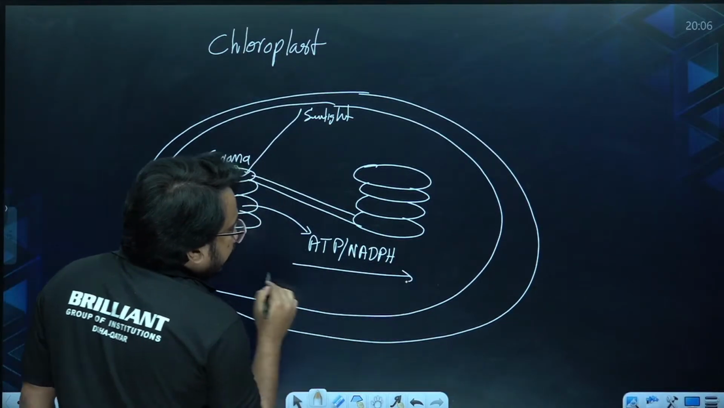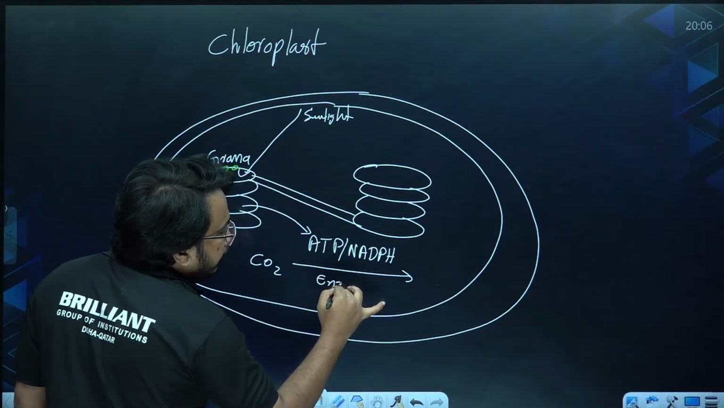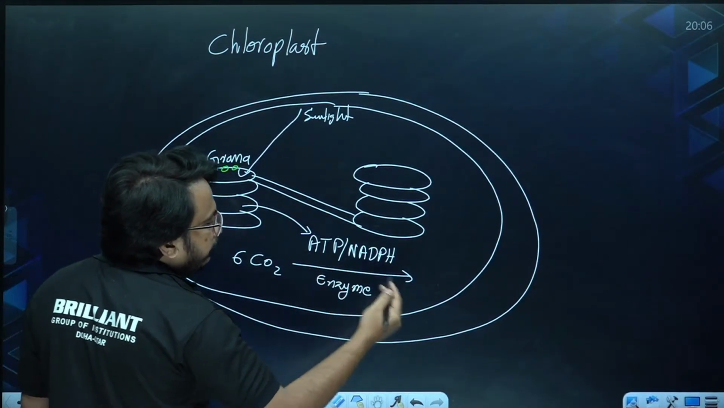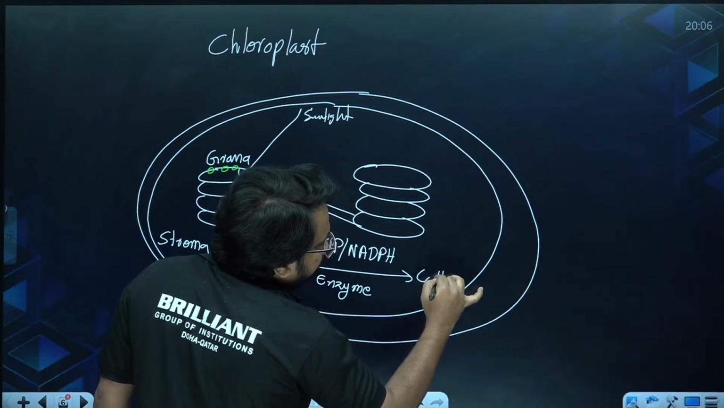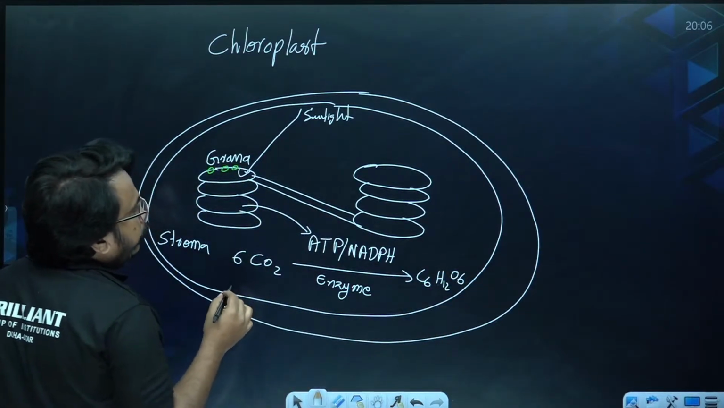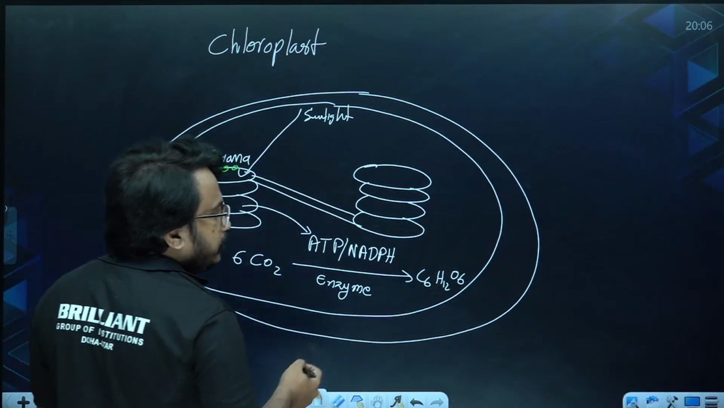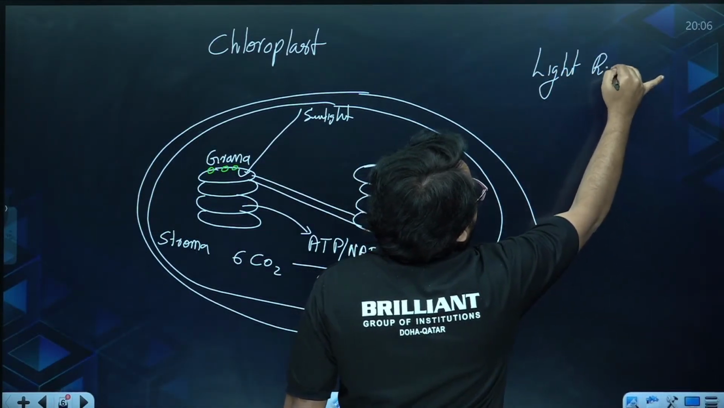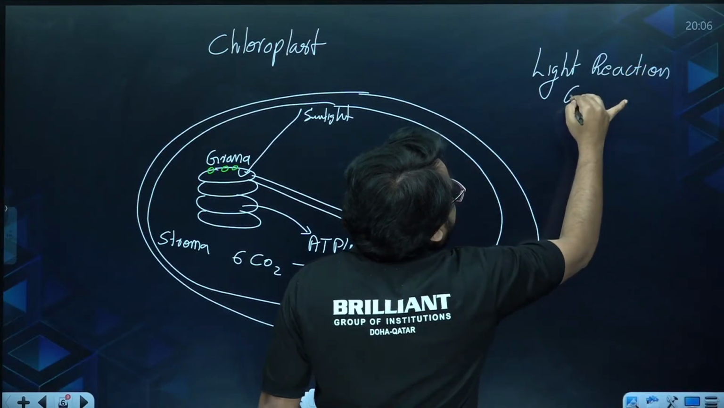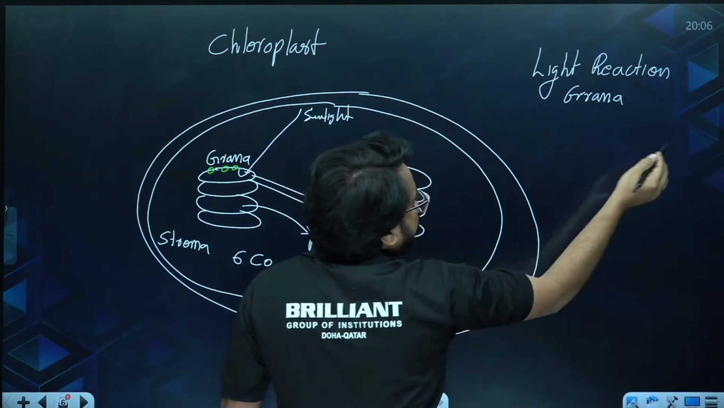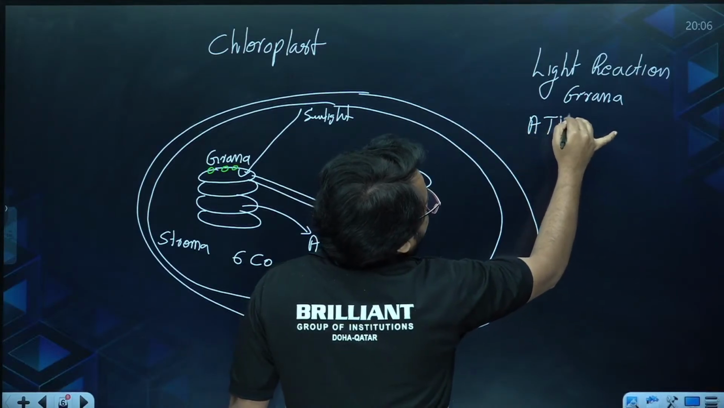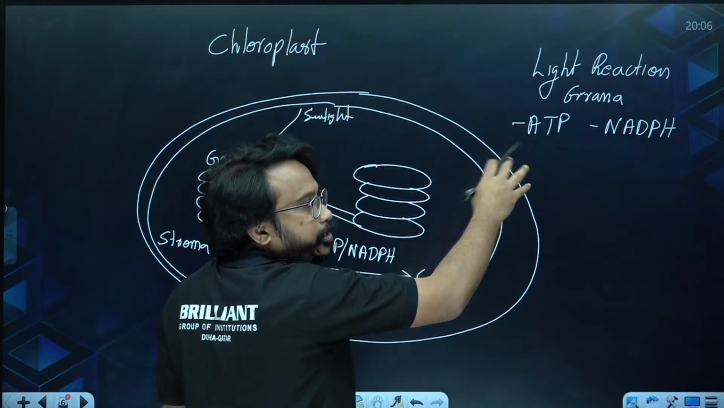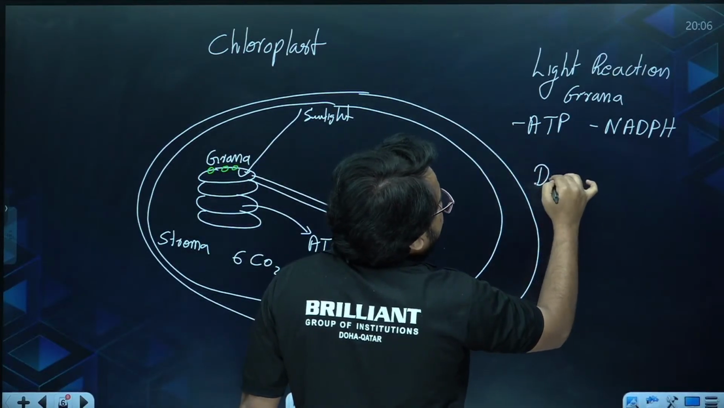In the stroma, you can see the carbon dioxide will be fixed by the most abundant enzyme in the plant world, Rubisco. Here, you can see 6CO2 will be fixed in order to form C6H12O6. So this reaction only we call it as dark reaction. So photosynthesis we can write in two steps. One is light reaction, and where is the light reaction occurring? It's mainly occurring in the grana, where you can see there is energy production like ATP as well as NADPH. These energy currencies are produced in the light reaction. Second, you can see there is dark reaction.